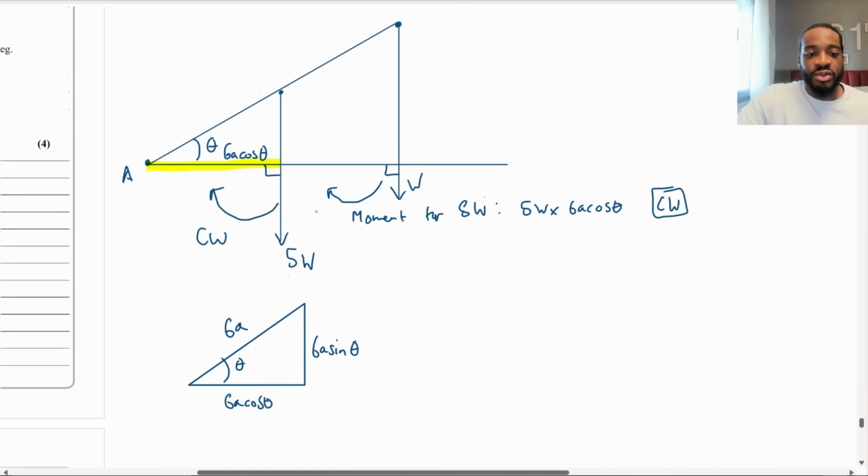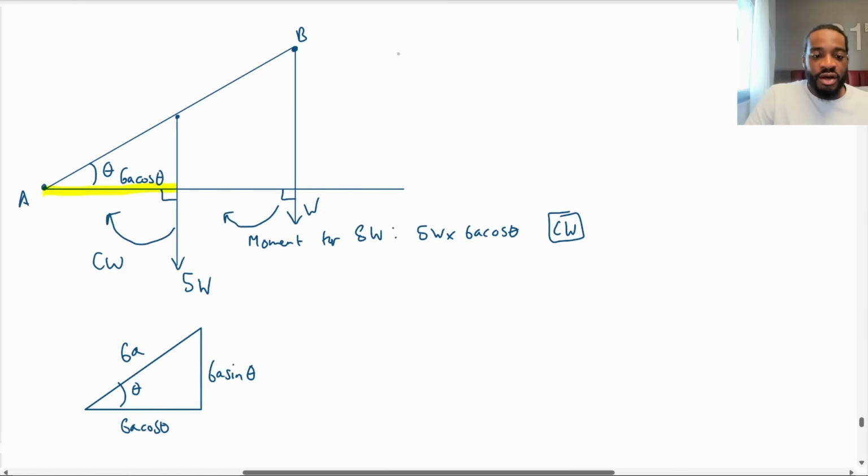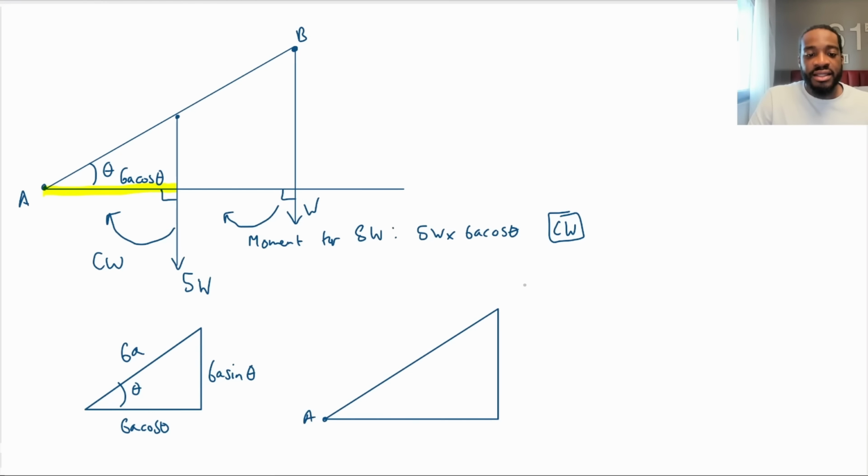So again, if I draw another triangle like this, to represent the distance, this is A, this is B, and this whole length is the length of the beam. This is 12A, so this is going to be 12A cos theta, and this would be 12A sine theta, but we're just interested in the cos.